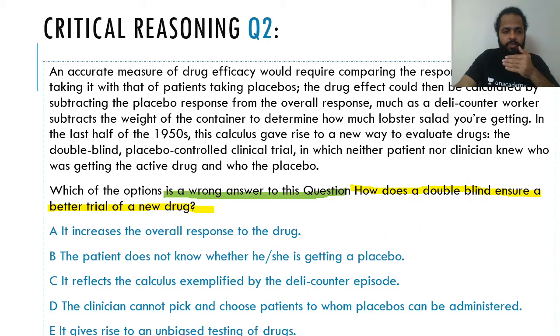Finally, it gives rise to an unbiased testing of drugs. Yes, fair enough. That is kind of the conclusive tone, right? So the double blind ensures a better trial because it gives rise to an unbiased testing of drugs, because neither the patients nor the clinician know. So this also explains it, this also explains it, this also explains it, and this also explains it, right? So option A is the only one that does not explain this question. It does not answer this question, and hence that's the correct answer. Okay, Likhit, you've got your correct answer right.